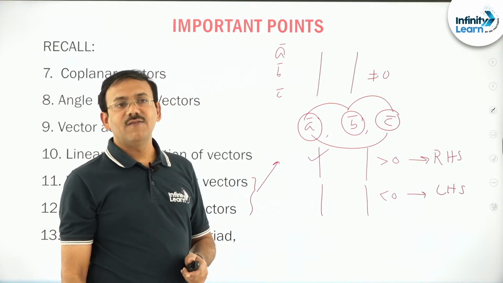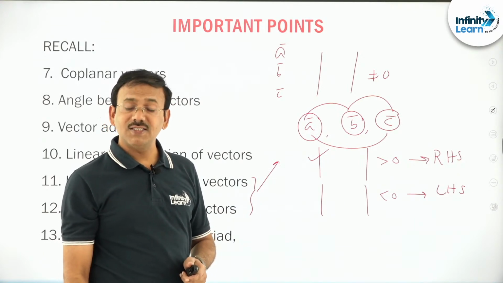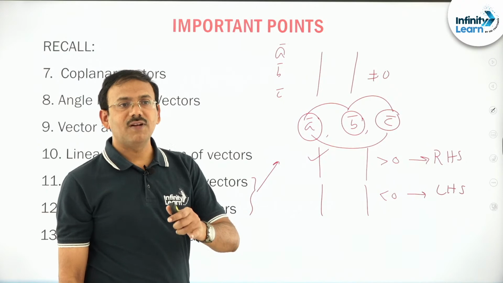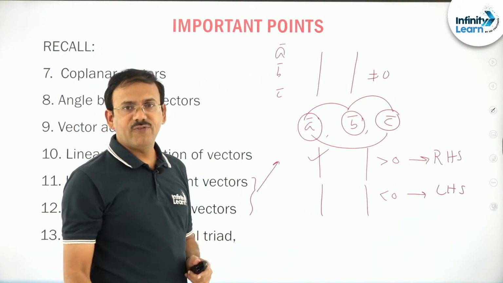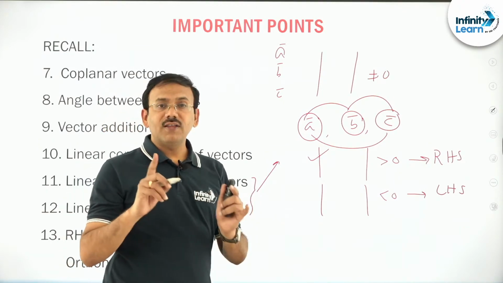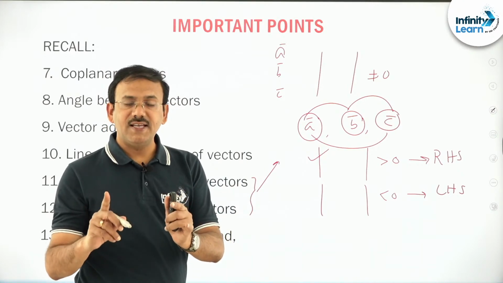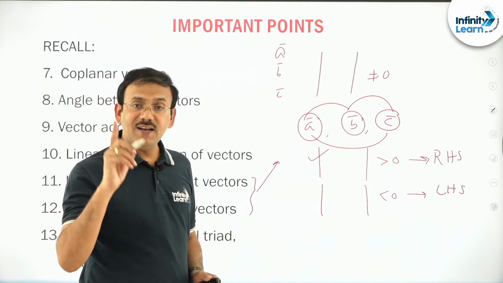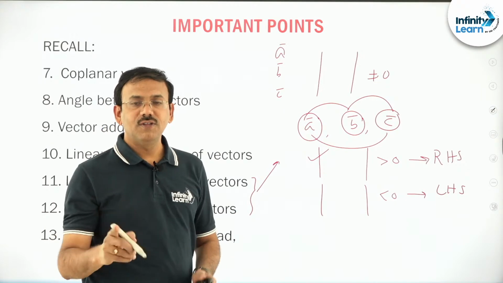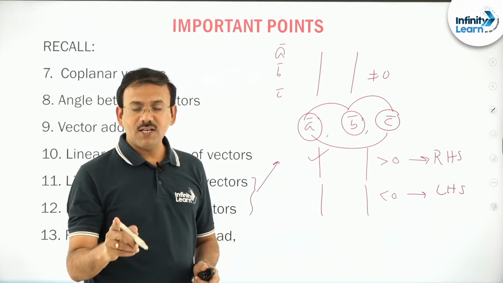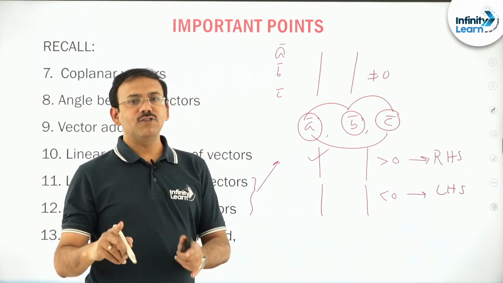In that case, we say that the three vectors in the same order are orthonormal vectors. Okay, simple, friends. One thing: you are given three vectors A, B, C in i, j, k. Are they linearly independent or dependent? How will you do it? Take the determinant. If not equal to 0, independent; equal to 0, dependent.